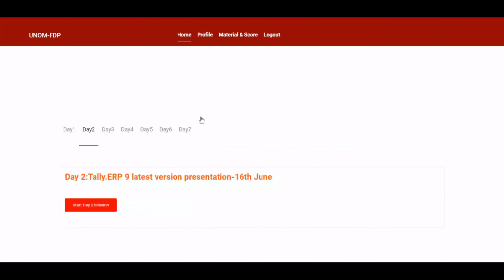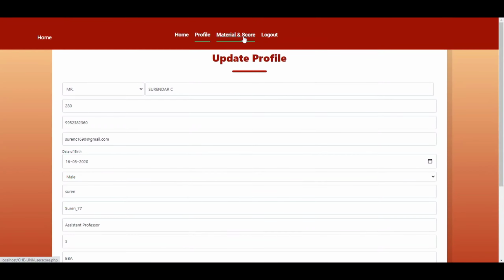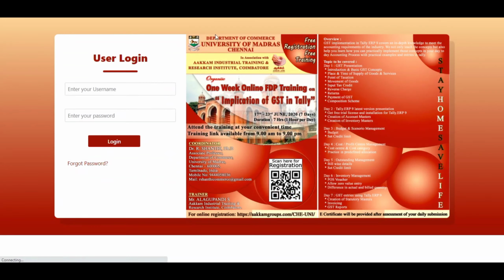Here there are some additional menus. Apart from home, there are menus called profile, material and score, and logout. Logout means it will log you out of your page, so try to log out every day.